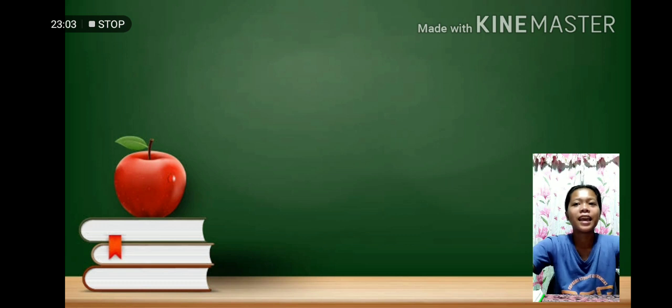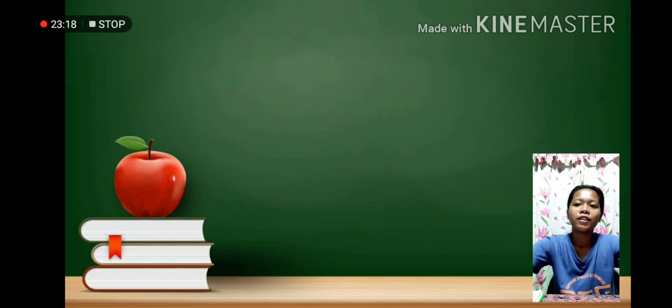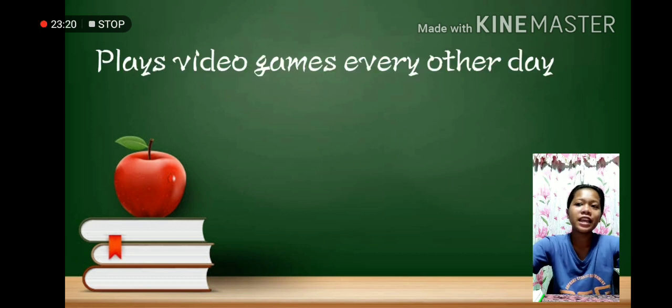Second is revise. Revise the fragmented sentence by adding whatever is missing, whether it is a subject, a verb, or a complete thought. For example, plays video games every other day. The sentence is lacking a subject.